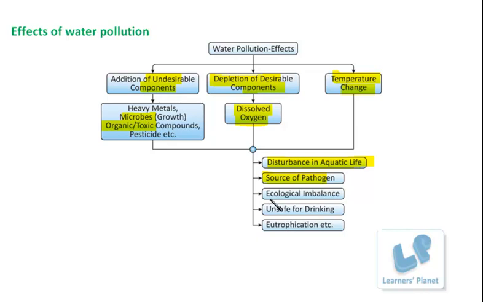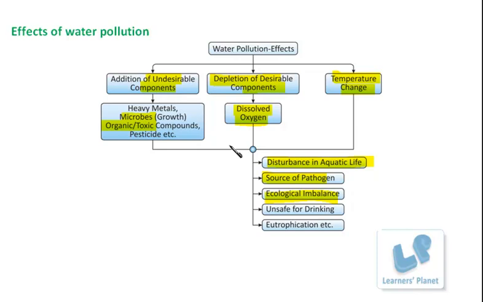Further, it leads to ecological imbalance. How does it cause this ecological imbalance? It leads to disturbance in the biogeochemical cycles, the process by which the different components in our environment are maintained through the interaction between the biotic and abiotic components.